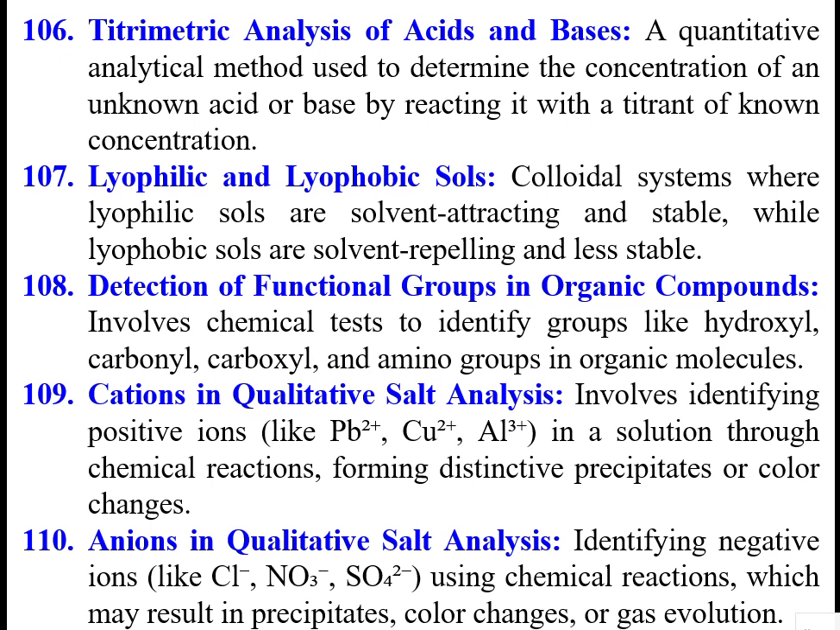Similarly, anions in qualitative salt analysis, like chloride group, nitrate group, sulfate group, using chemical reactions which may result in precipitates, color changes, or gas evolution. So, based on these techniques, we do salt analysis. Suppose you find lead as the positive ion and sulfate as the negative ion, the compound present is lead sulfate, like that. Next.